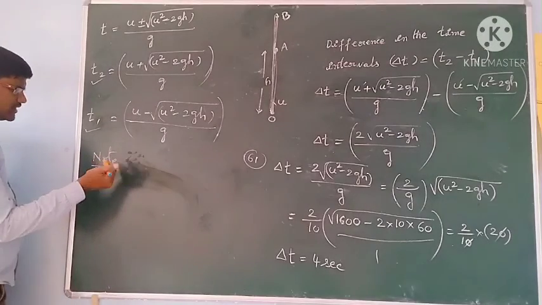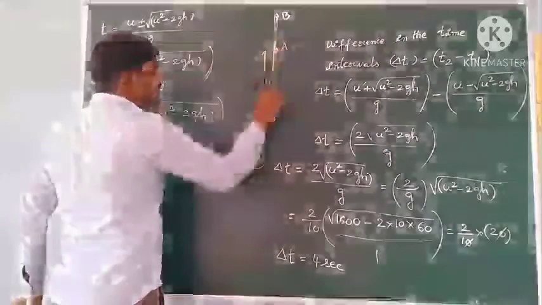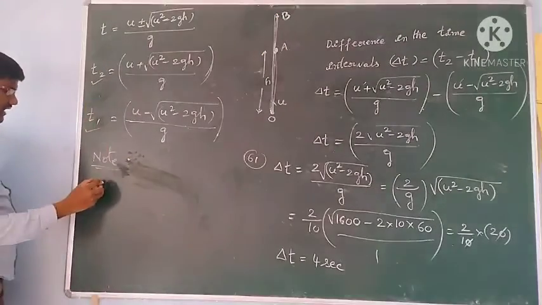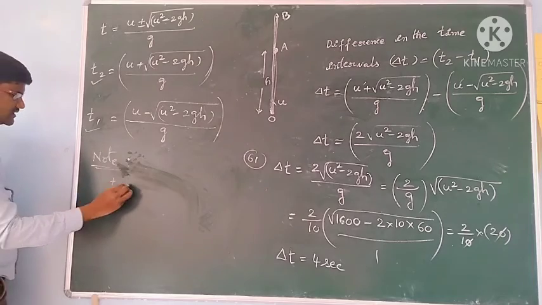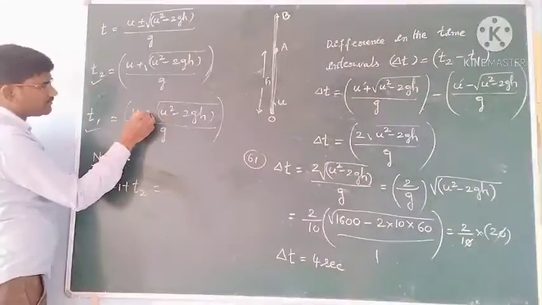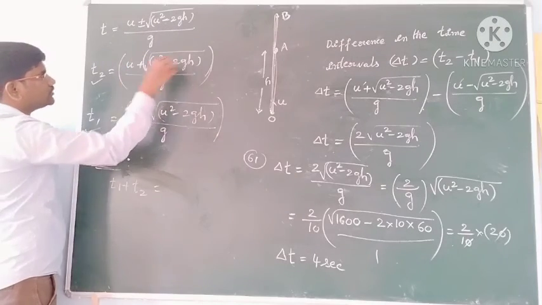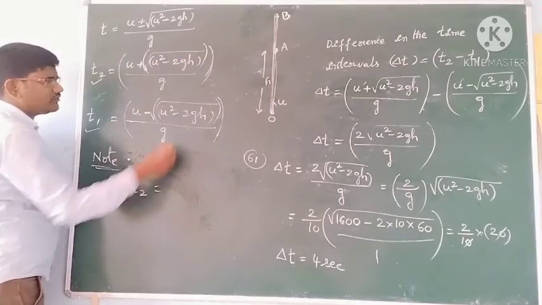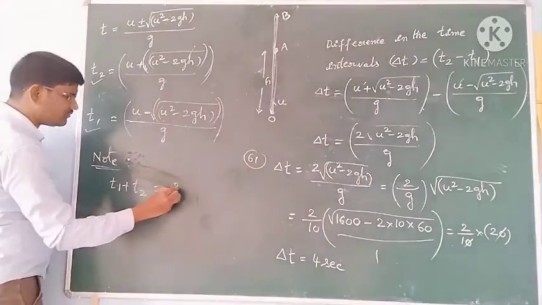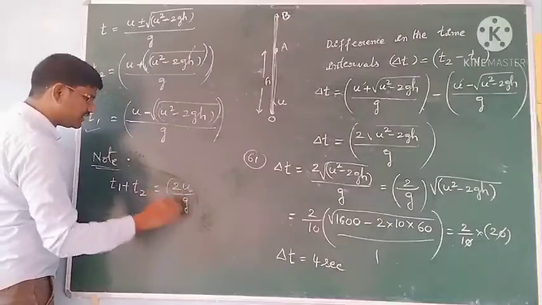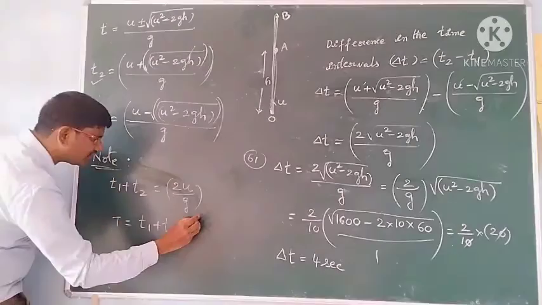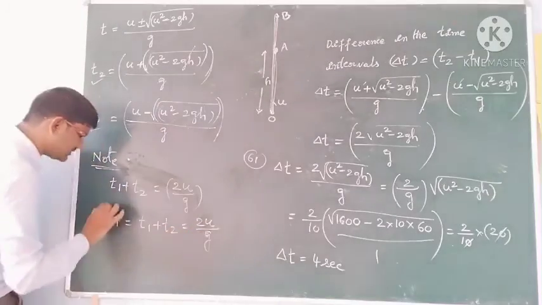One more point is also to note. See students, it is at a point A at t1 time and again at A at t2 time. If I add these two times, t1 plus t2, while doing addition, this is minus of this and plus of this, so these two get cancelled. What remains is u by g twice, so 2u by g you will get. So t is equal to t1 plus t2, that is equal to 2u by g.